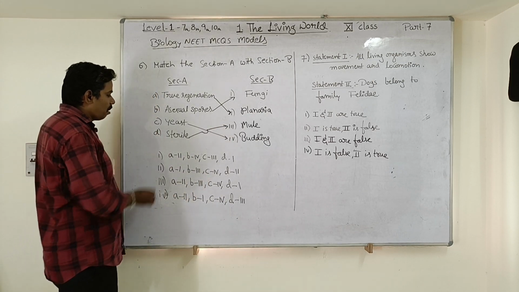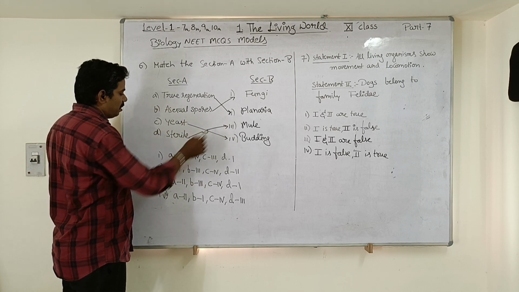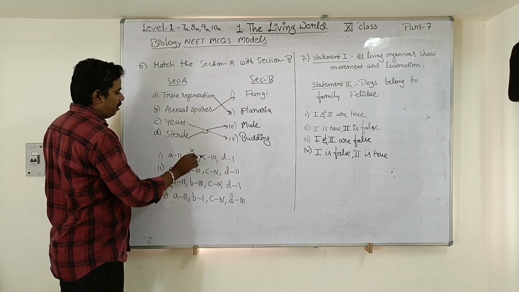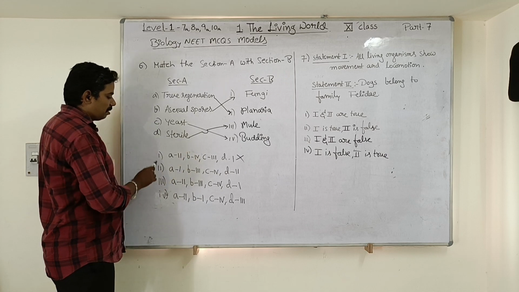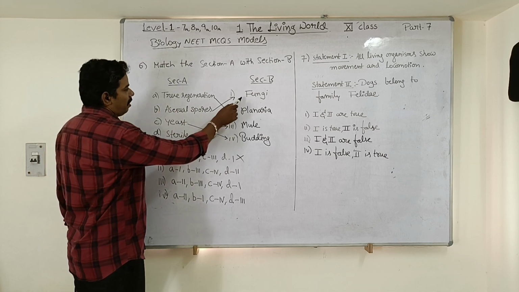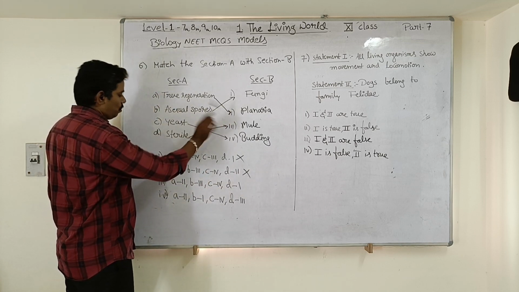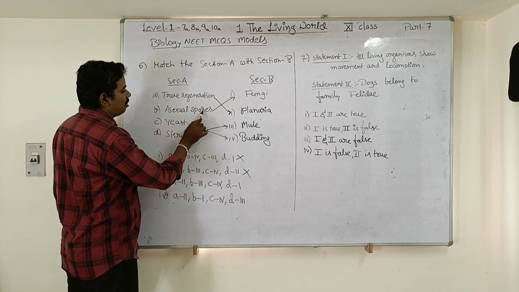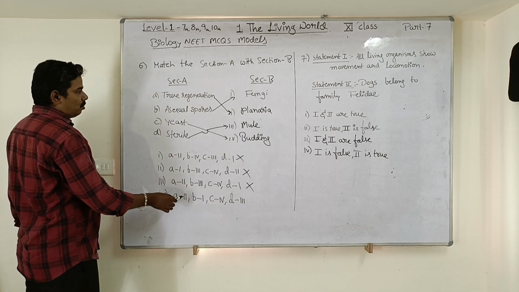So now which is the correct option? Look here, A is 2. Yes, correct. B is 4. No, it is not correct. This is an incorrect match. Next, go for the second option. A is 1. No, this is also incorrect. A is 2. Yes, A is 2. Next, B is 3. No, asexual spores are not produced by mule. This is also incorrect.